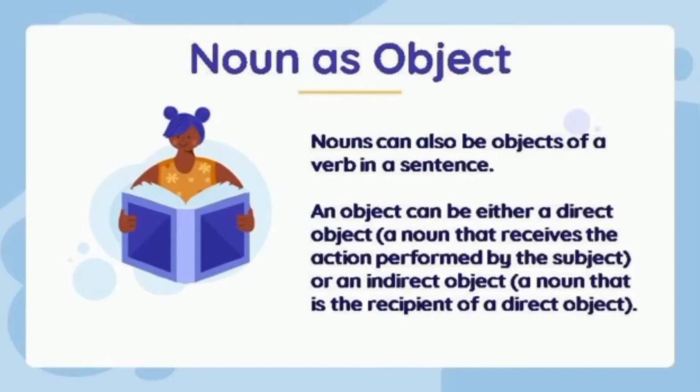Hello everyone, it's me Yosephine Wiharianti. I will explain noun as object and preposition object. Noun as object. What is noun as object? Nouns can also be objects of a verb in a sentence. An object can be either a direct object or an indirect object. Jadi, noun as object ini bertindak sebagai objek di dalam sebuah kalimat. Nah, untuk lebih jelasnya itu letaknya ada di belakang kalimat atau di akhir kalimat.